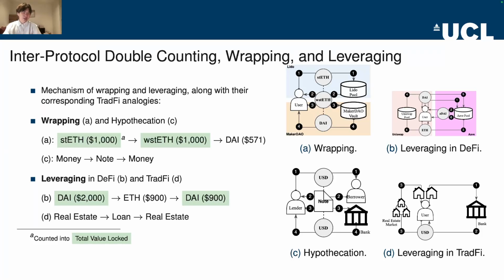Let's start with wrapping. As shown in subfigure A, wrapping means DeFi users deposit existing tokens, including tokens that have been wrapped, into a smart contract to generate new tokens. For example, stETH is deposited to generate wstETH, and then the wstETH is used as collateral to borrow DAI. In this process, both original stETH and wrapped wstETH are counted into TVL. As a result, the same value is effectively counted twice due to the 2 levels of wrapping. This mirrors the TradFi example shown in subfigure C.